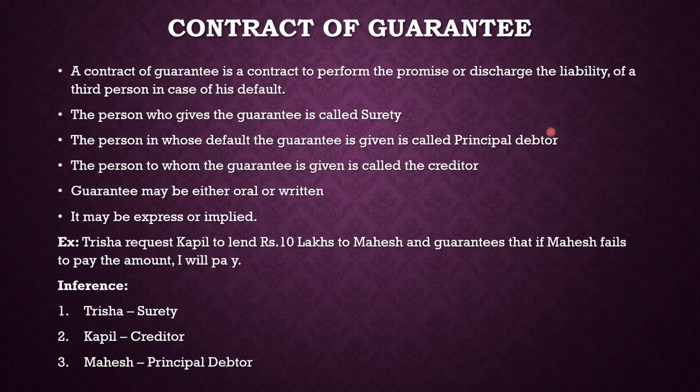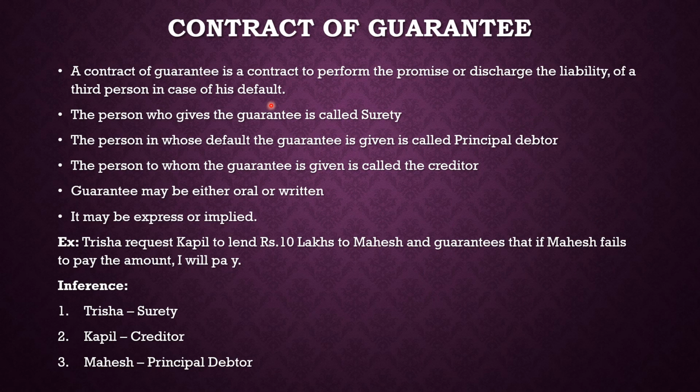So let us see the definition given under the Act. The Act says that a contract of guarantee is a contract to perform the promise or discharge the liability of a third person in case of his default. As I already told you, there are three people involved in a contract of guarantee. If it is a contract of indemnity, only two people are involved. Under a contract of guarantee, three people are involved.